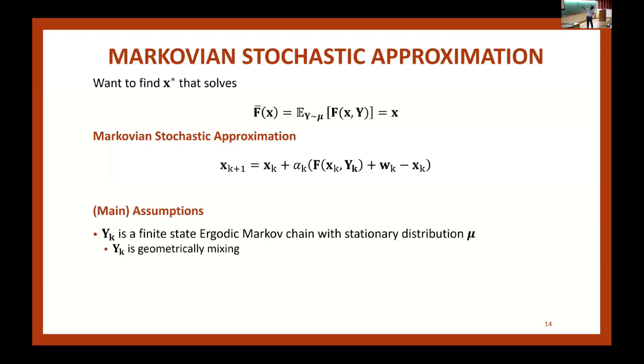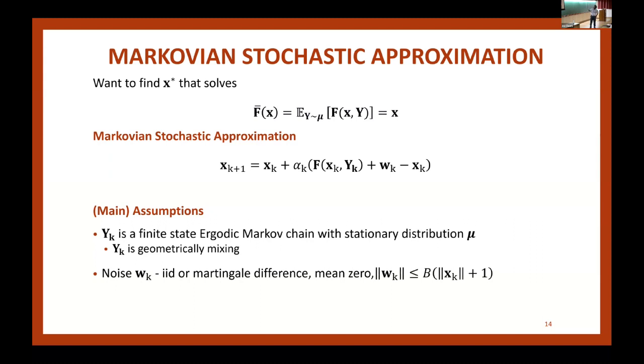So I'm going to assume that Y is a Markov chain. And for simplicity, I assume it is finite state. It has to be ergodic. Ergodic means that it is irreducible and aperiodic. But finite state is for simplicity. If I assume Y is finite, I get that it is geometrically mixing. If I don't assume that, I have some mixing. I need fast enough mixing. And the stationary distribution of this Y is mu, and F bar is an expectation of this F of X comma Y, where the expectation is taken with respect to the stationary distribution.